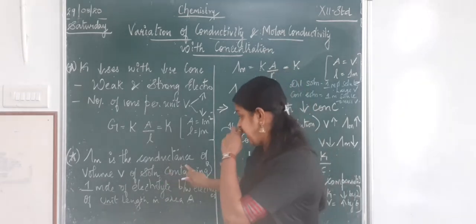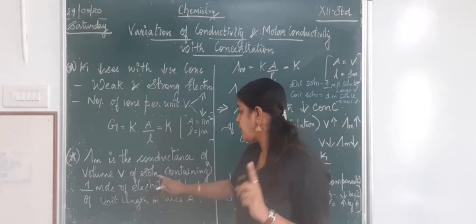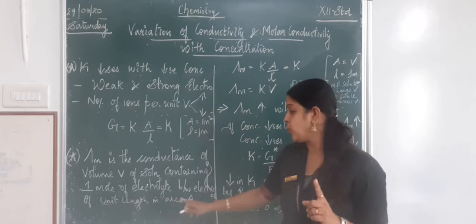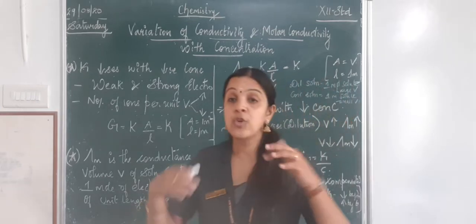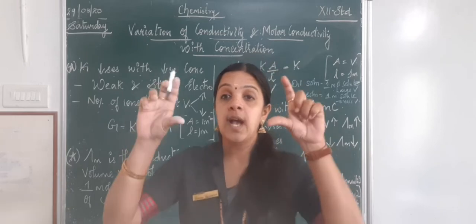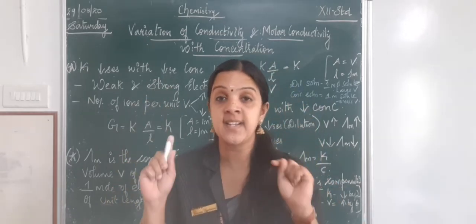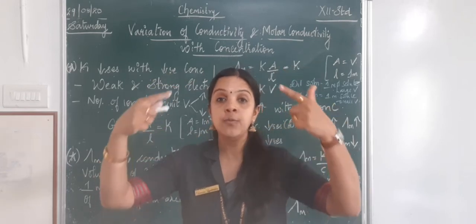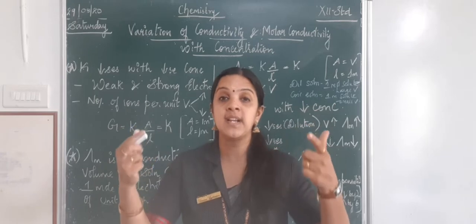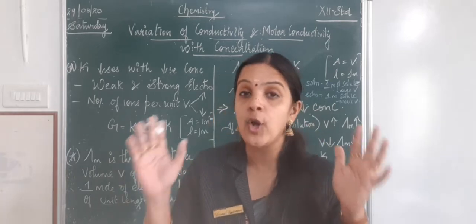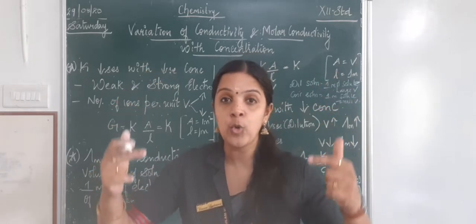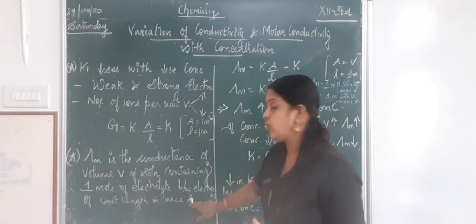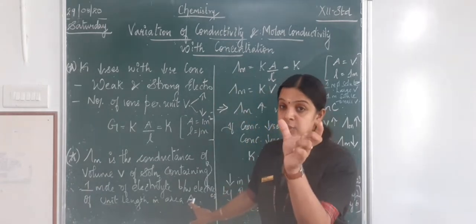Molar conductivity is the conductance of volume V of solution containing 1 mole of electrolyte between the electrodes of unit length and area A. If you remember, we were just discussing the conductivity cell having 2 platinized electrodes, where the distance between the 2 electrodes is L, and the total volume occupied by the solution comprises the whole setup, with area of cross section A and length L between the 2 electrodes.